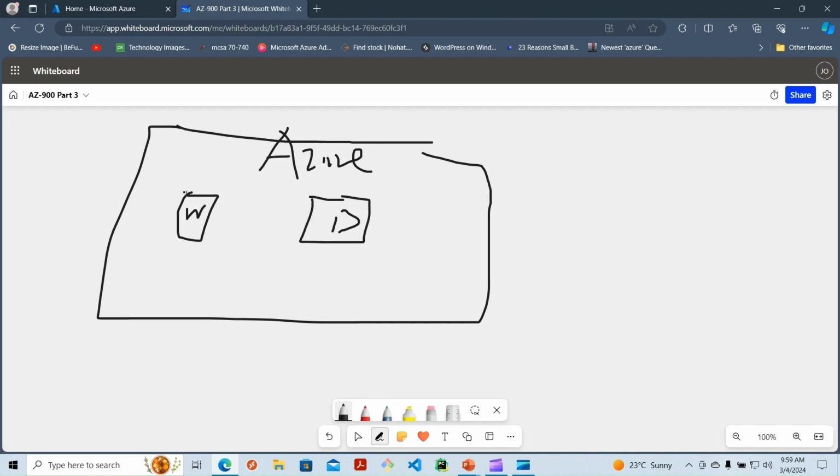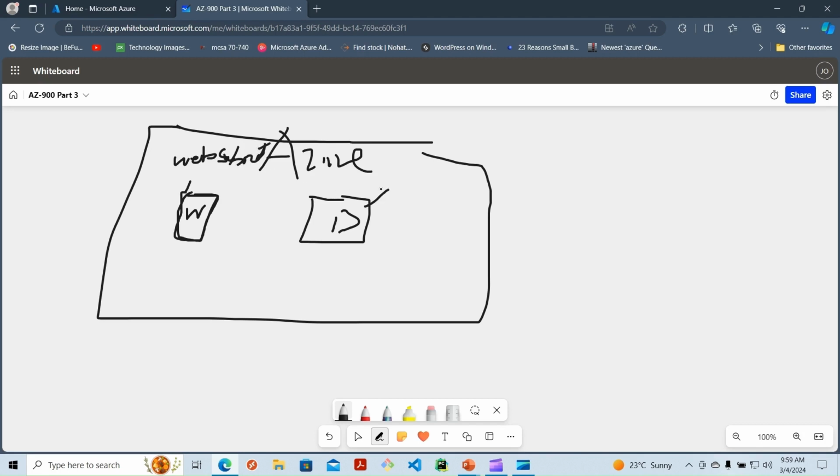So when you have these servers here, these servers might be existing in different, for example, different subnets. So let's say this web server is in the web subnet.